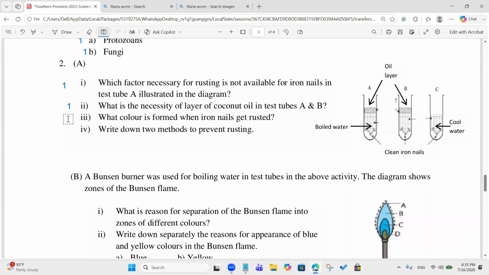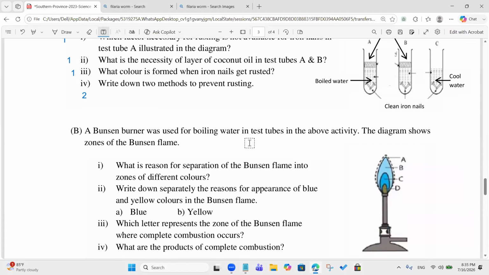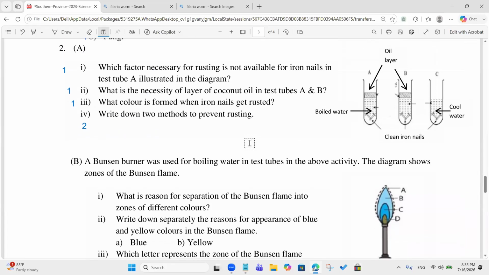What color is formed when iron nails get rusted? Reddish brown, sir. Reddish brown. Take one more. Write down 2 methods to prevent rusting. Galvanization, applying grease, painting, applying tin. Galvanization, painting, tin, paint, they are correct.